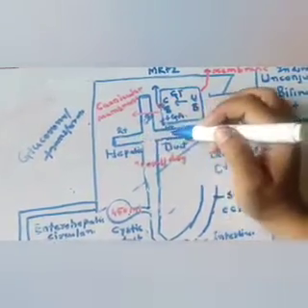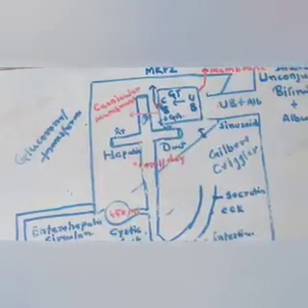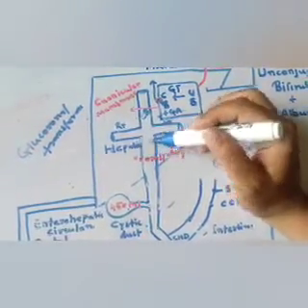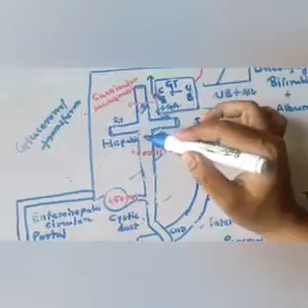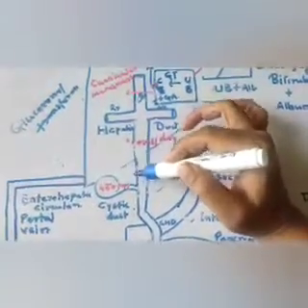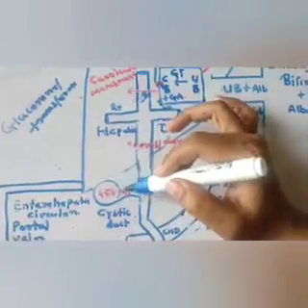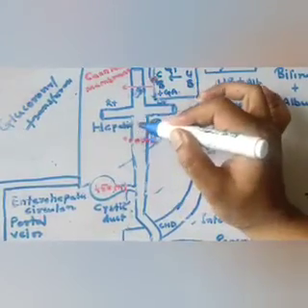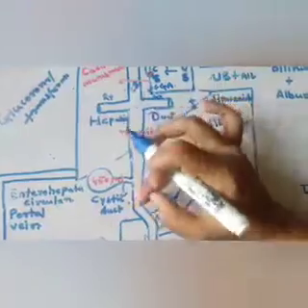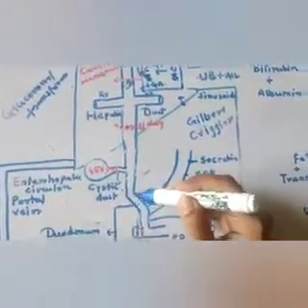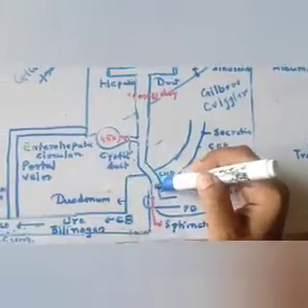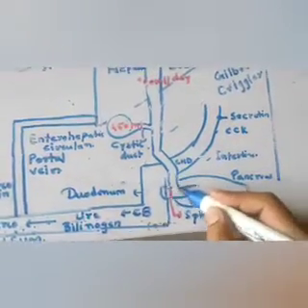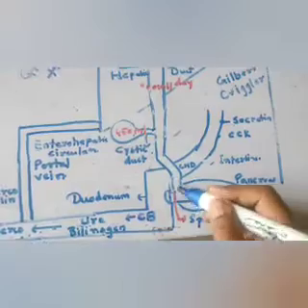Okay, now conjugated bilirubin, when it is formed, enters the biliary canaliculi. This is right hepatic duct, this is left hepatic duct. Right and left hepatic duct form the common hepatic duct. This hepatic duct runs down. This is the gallbladder, and the gallbladder has a cystic duct. So the cystic duct plus this hepatic duct together form the common bile duct. This common bile duct crosses the intestine, and then it joins the main pancreatic duct.